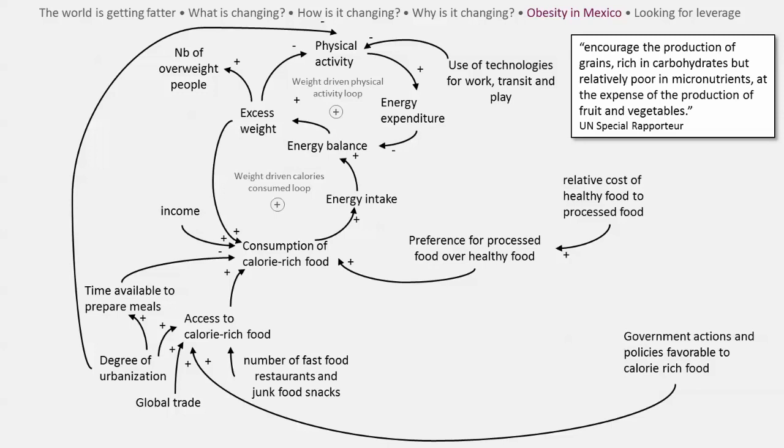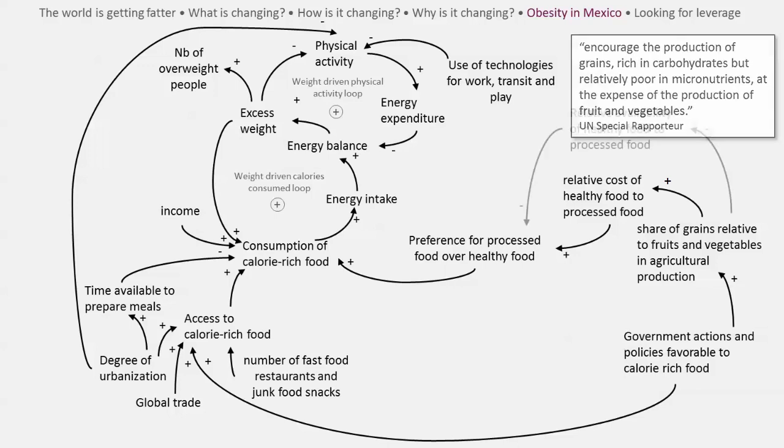We can add a new variable called share of grains relative to fruit and vegetables in agricultural production that affects the relative cost of healthy food to processed food and is influenced by government actions and policies. The share of grains negatively affects another new variable called relative availability of healthy food to processed food, which in turn influences preferences.